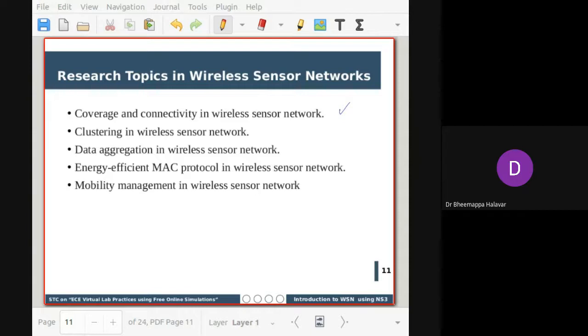Then you increase the number of nodes. Are we getting the same performance? It means that for the same network, if you increase the number of nodes, the overall network lifetime is similar. Sometimes, as the node count increases, WSN performance might degrade. At that time we need to improve upon that. So whichever WSN you design, it should be capable of adapting to the change. That is scalability, right?